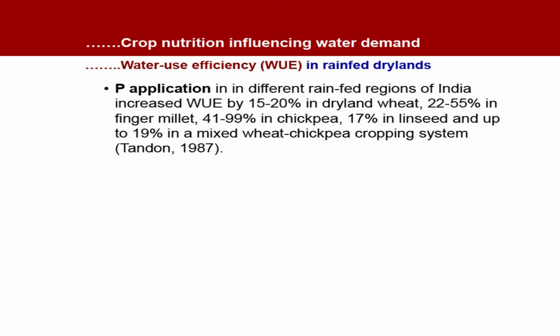So, such results are quite important: application of phosphorus under limited water supply or dryland conditions increases the water use efficiency. It is the other way around, that fertilizer is increasing the water use efficiency under dryland conditions, particularly use of phosphatic fertilizer is important. And as I already discussed, phosphorus increases the root growth and better utilization of moisture.